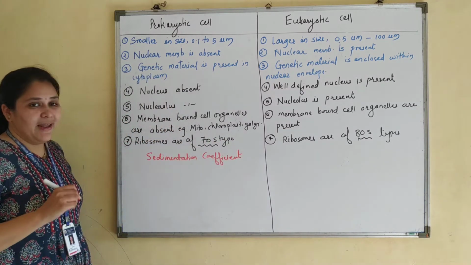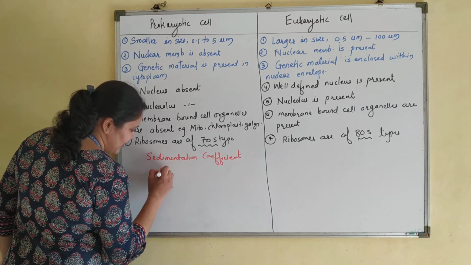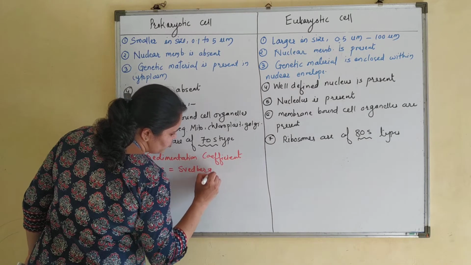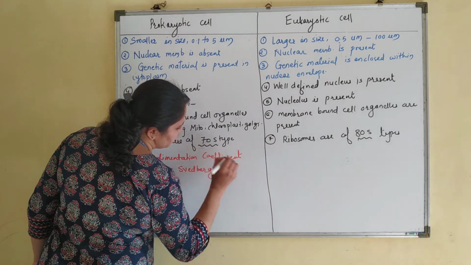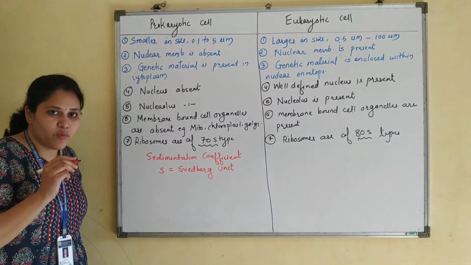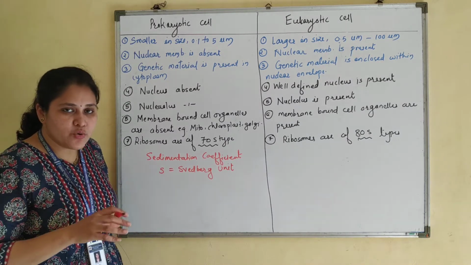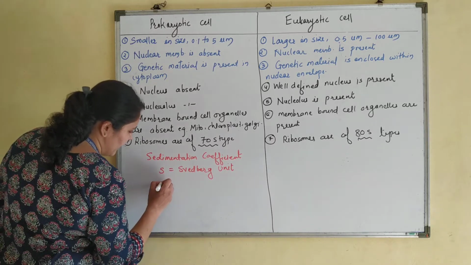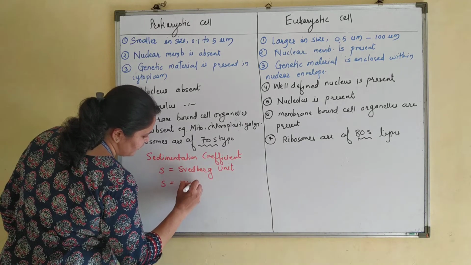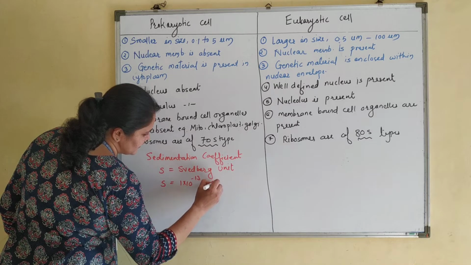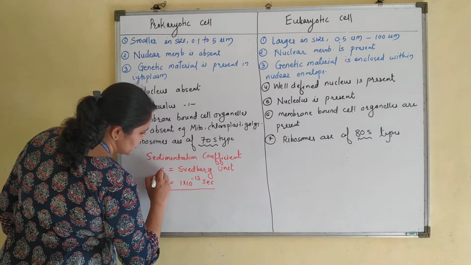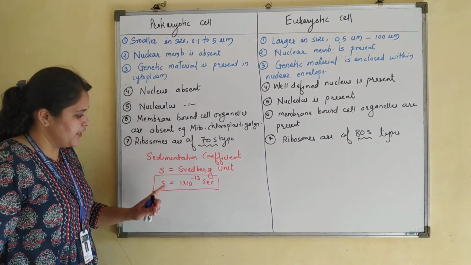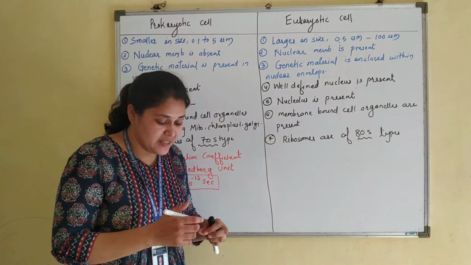The value is given in S, and that S is known as Svedberg unit. Svedberg is the name of the scientist who used this method. The value of S is equal to 1 into 10 raised to minus 13 seconds. Means what? To settle prokaryotic ribosomes, it takes 70 into 10 raised to minus 13 seconds.